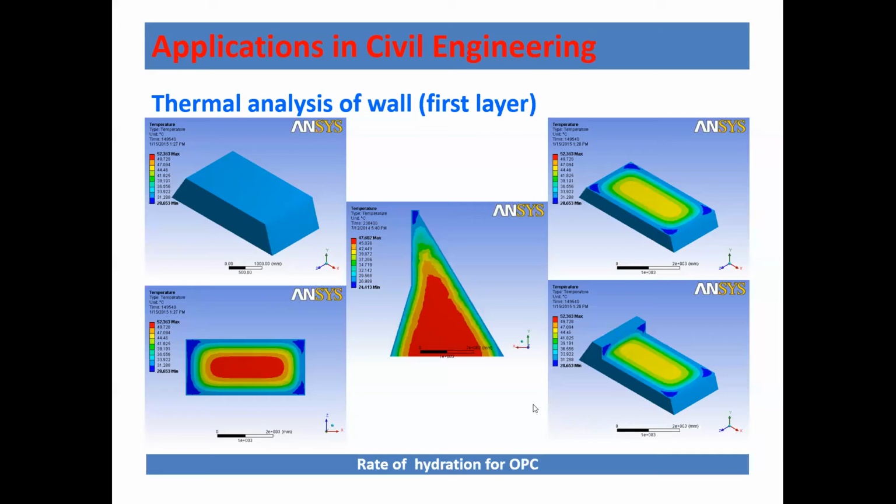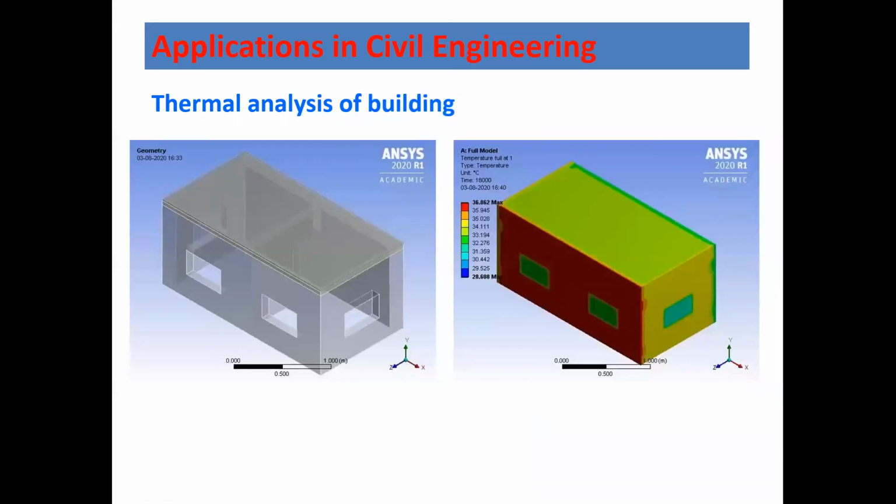A similar kind of analysis can also be done for a building. This particular simulation shows how much the variation of temperature will be if you provide different kinds of bricks or different kinds of roofing. Roofing is usually concrete, but in some regions like the Nagpur region, there is extreme temperature. So we can go for even different kinds of coats where the temperature can be reduced. If we know the correct properties, we can simulate this and predict how much temperature will be inside the room before going for the actual construction.